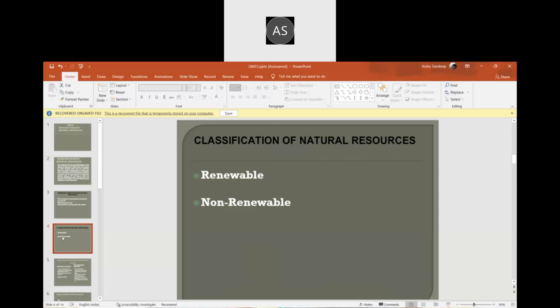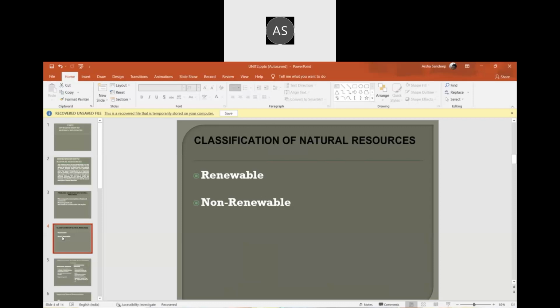Non-renewable means which cannot be renewed, cannot be recycled, cannot be reused. They exhaust after frequent usage, maybe just one or two uses. For example, coal.